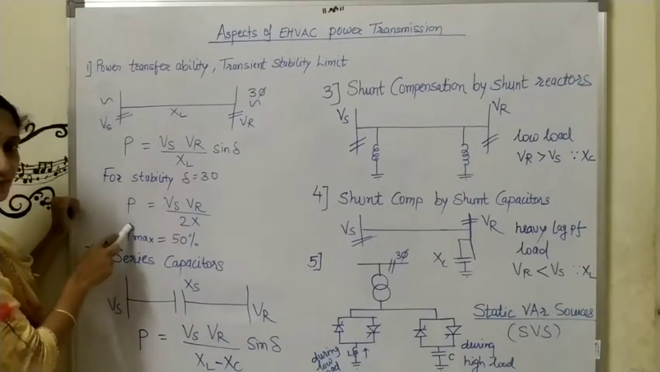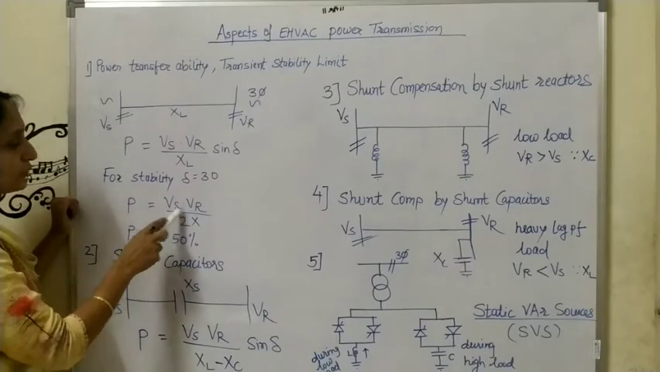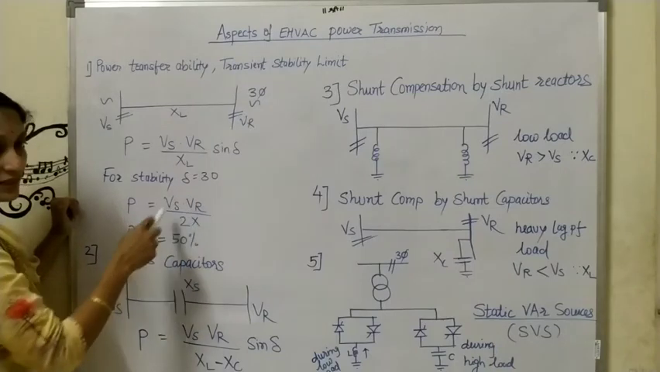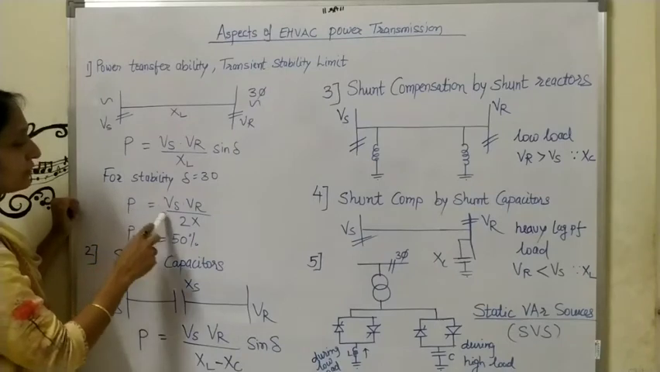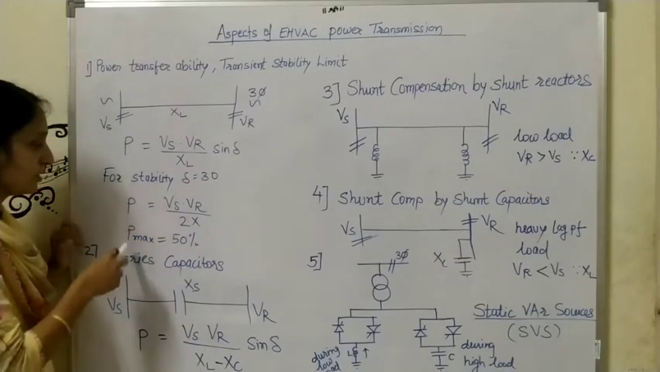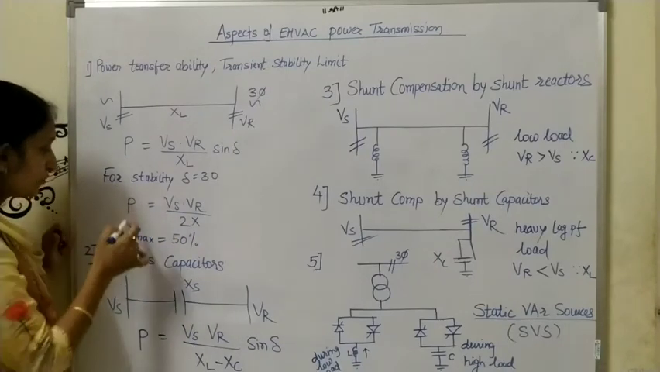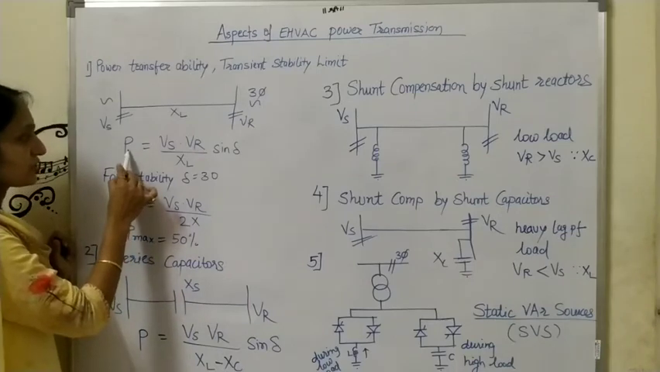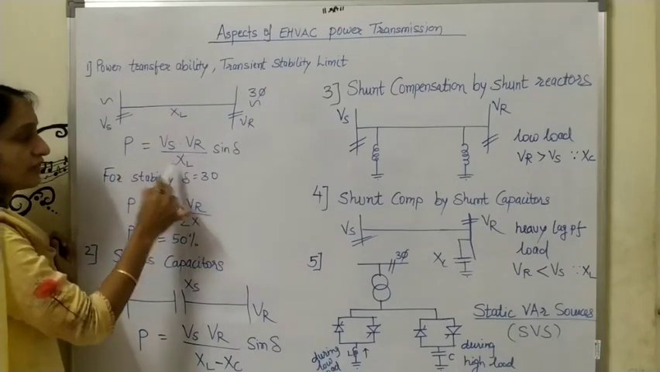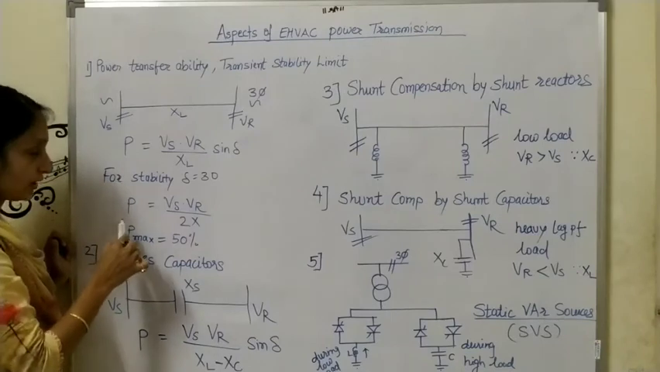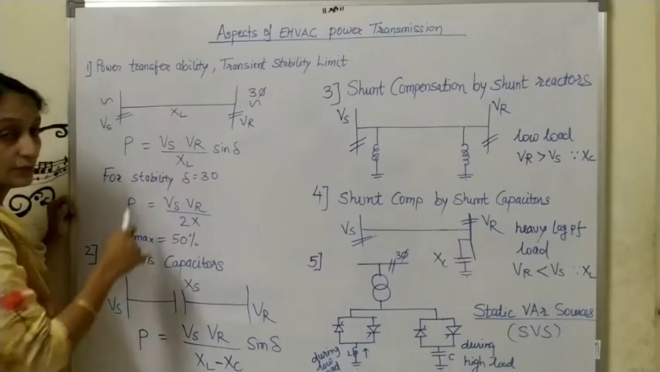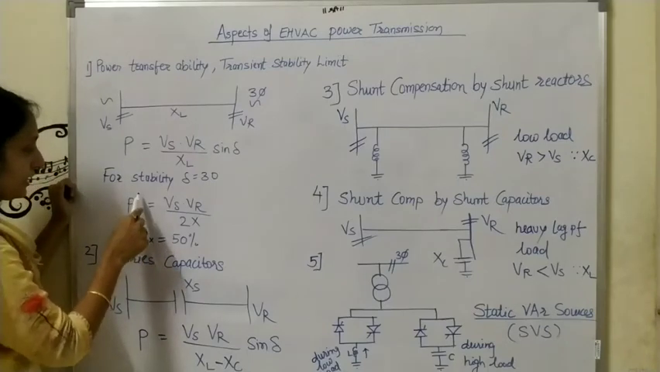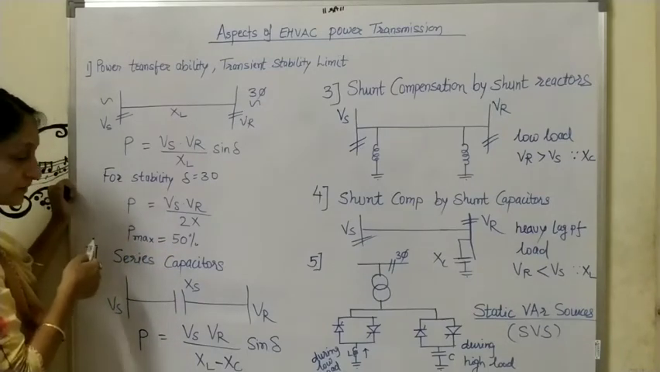So now we will put the value of delta here. Power transfer is given by P is equal to Vs VR by 2X, because sine 30 is 1 by 2. So P is equal to Vs VR by 2X. From this expression, compared with the previous expression P is equal to Vs VR by XL sine delta, this is the steady state limit of power transfer and this is the transient limit of the power transfer.